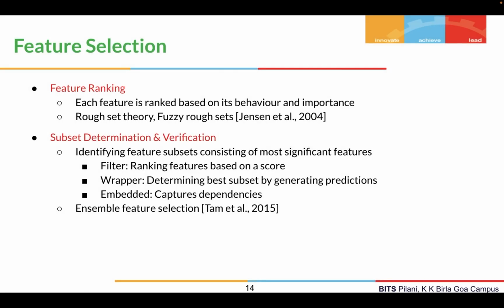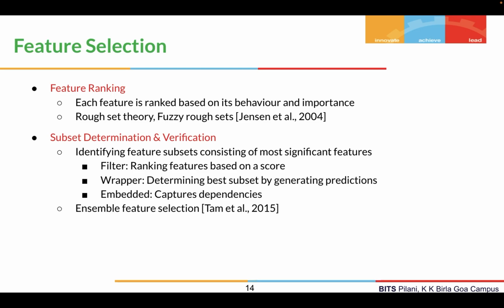Now, this data preprocessing and extraction usually gives us a lot of features, which may lead to the curse of dimensionality. So we need to select the most relevant features among the subset of the features, right? This can be done via feature ranking or subset determination. In feature ranking, we rank features based on their behavior and importance, right? The literature has suggested rough set theory or fuzzy rough sets such as Jensen et al. and so on. And in subset determination, we try to identify a subset of features that are the most significant ones, right? This can be done in various ways.